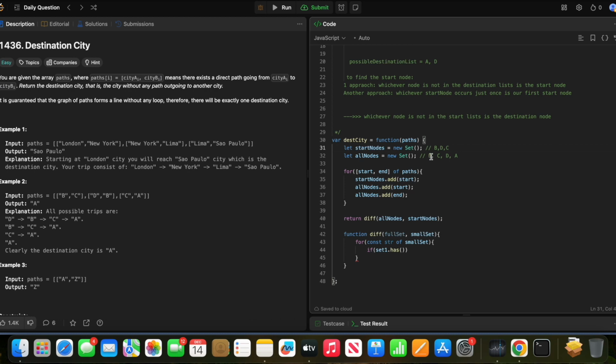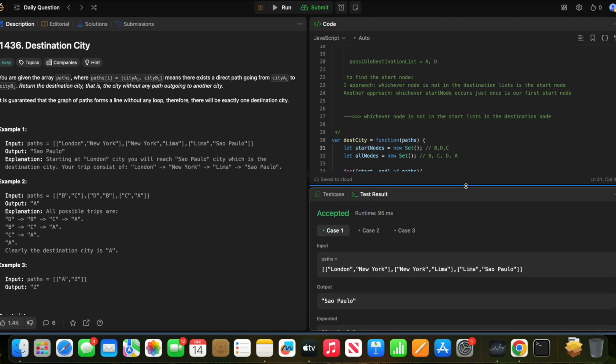So if all nodes, actually, if the small set has the string, if it does not have the string, then return the string. Okay, yeah, this is the answer. If it does not have it, so it means that it does not have it, right? So it will return the string. I hope this works.